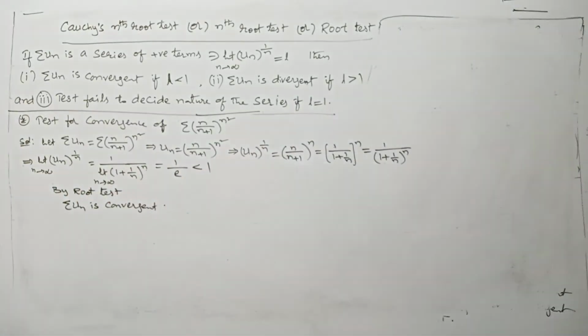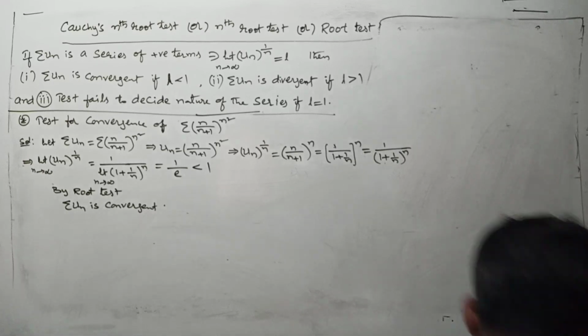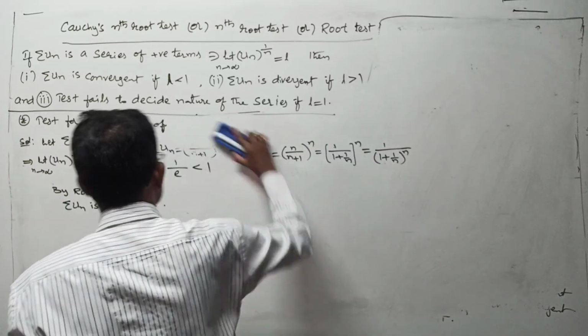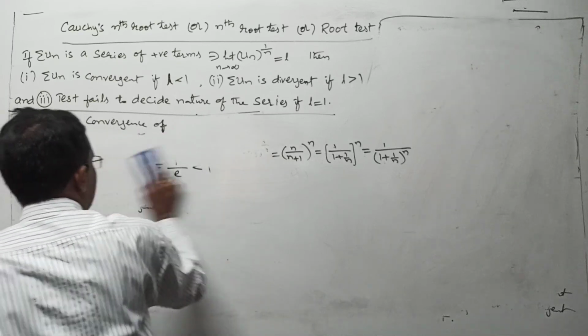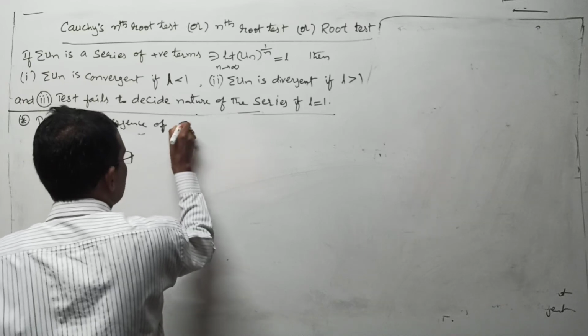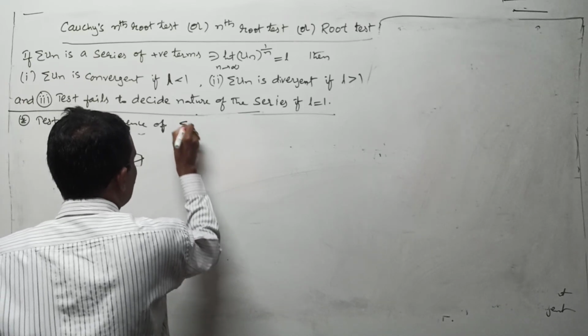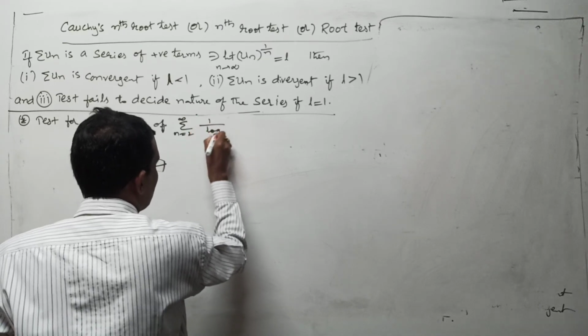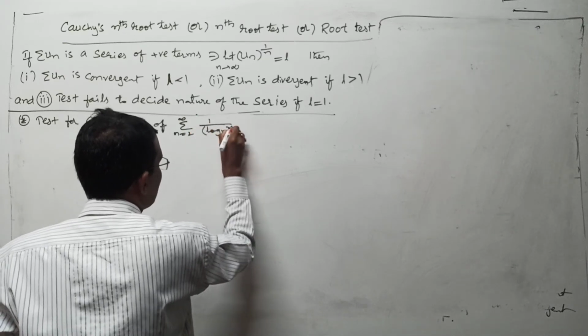Next, third question. Test for convergence of sigma n equal to 2 to infinity 1 by log n whole to the power of n.